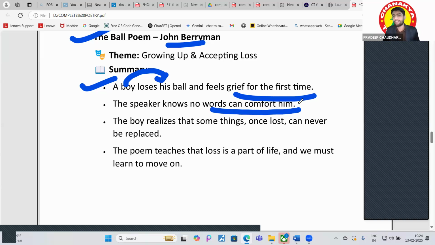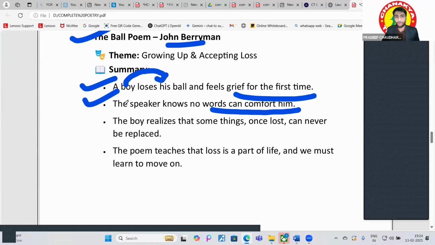If anyone tells him, okay, no worries, I'll buy a new ball for you, there is no word that can comfort him. He just wanted the same ball. At that time, he did not want any bigger ball or smaller ball or any other colorful ball. He wanted that ball only. If anyone is going to comfort him, he is not going to understand, because it is the only ball that he loves. And this is the first time that he has lost something. So the speaker knows no words that can comfort him.